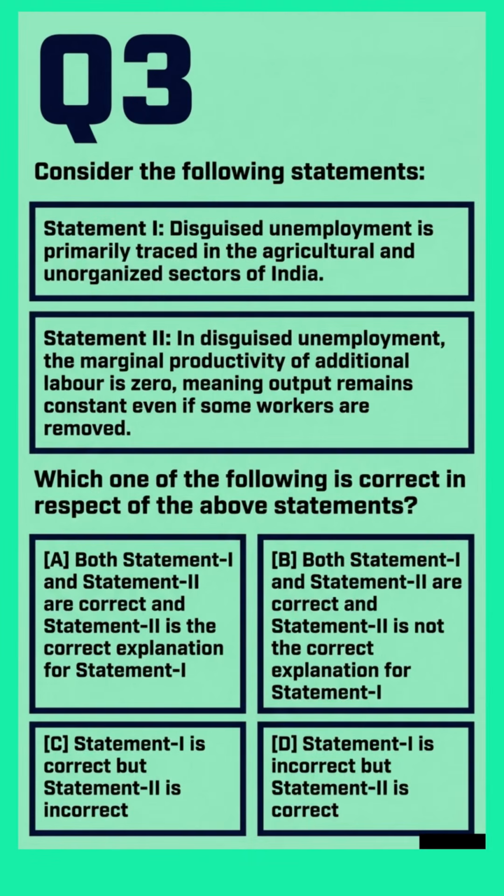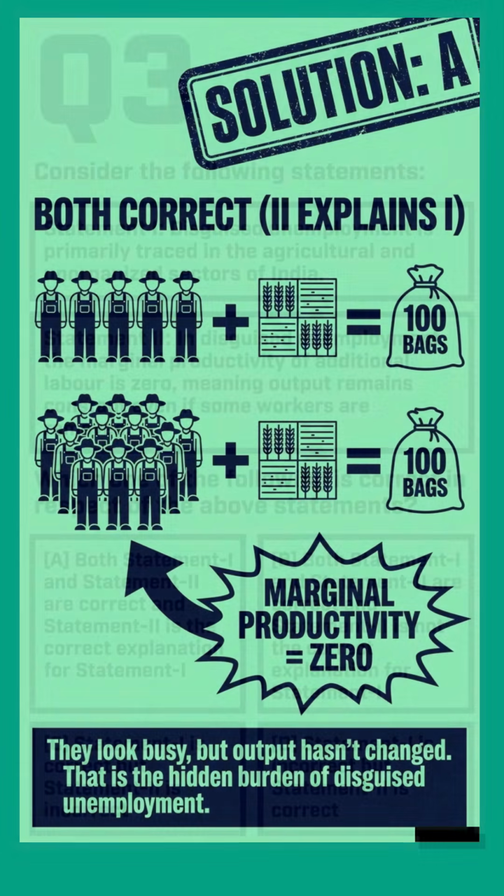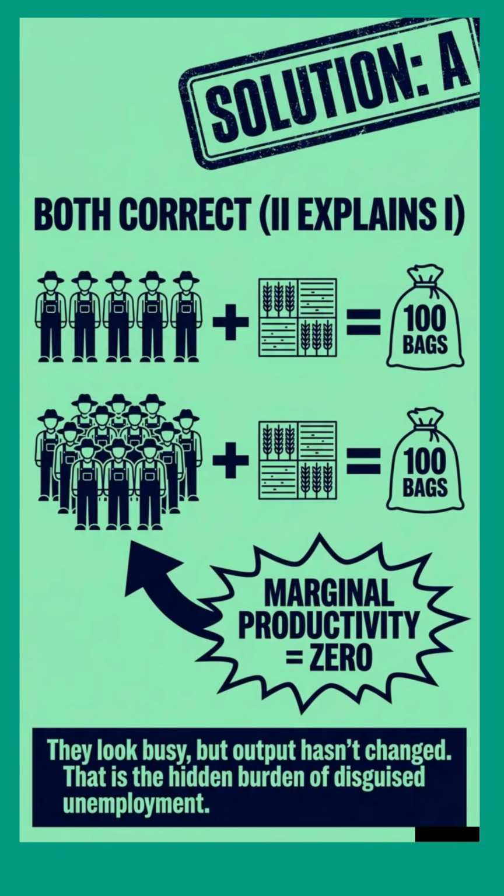Statement 1 says that disguised unemployment is found primarily in agricultural and unorganized sectors. Statement 2 says marginal productivity of additional labor is zero, so output stays constant even if workers are removed. Which option is correct? Answer is A. Both statements are correct, and Statement 2 explains Statement 1.